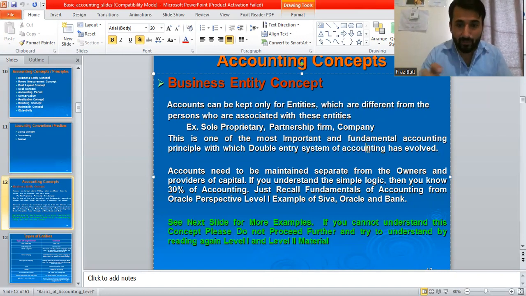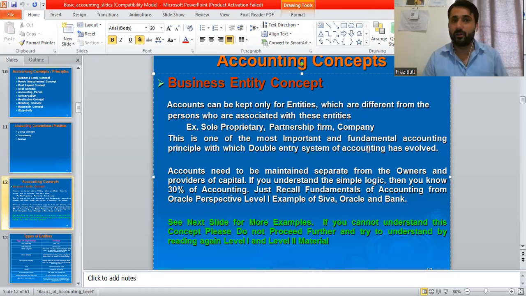So basically, in any sort of business, whether sole proprietorship, single owner, or partnership or company, we always record the entries which are different from the person, different from the owner. Accounts need to be maintained separate from the owners and providers of the capital.